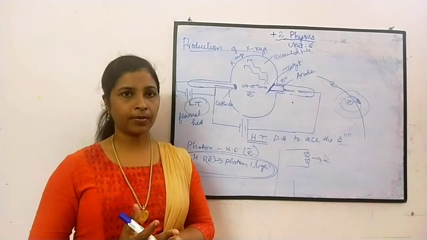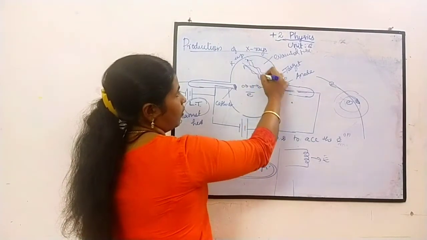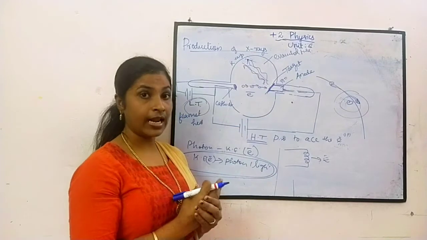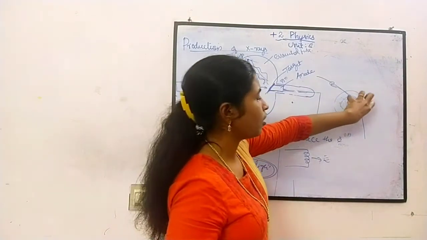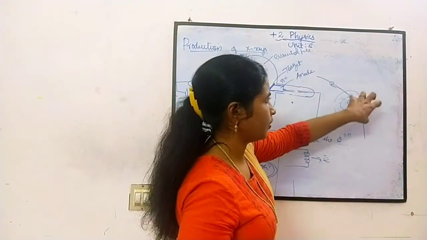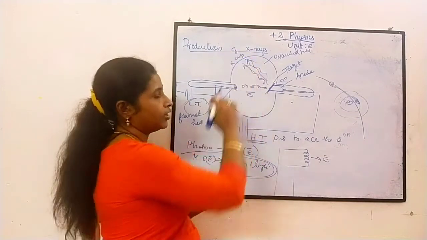Only a few electrons are converted into photons. Some are absorbed and collide at that place, and the energy is absorbed there. In that condition it is not converted into photon.